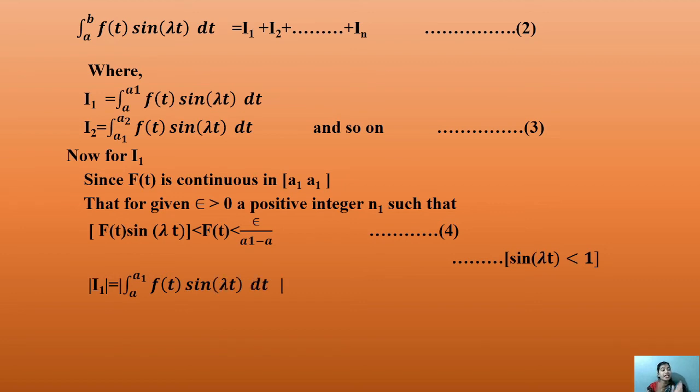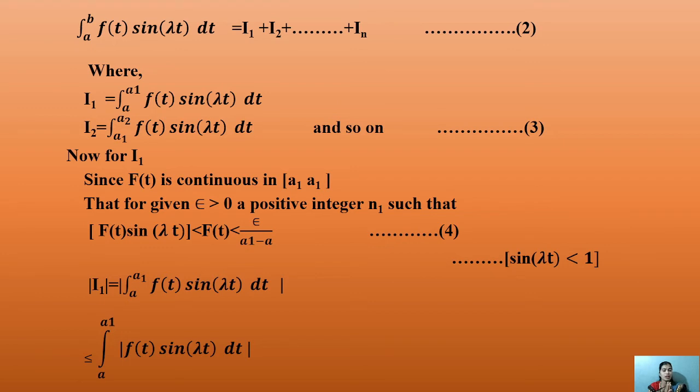It is the integrating form of equation first. Then we say that mod of I1 equals, means the equation is generated as f of t sin lambda t is less than epsilon upon a1 minus a. This is the form generated.